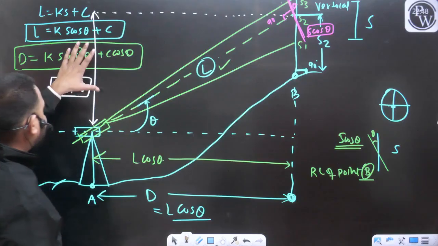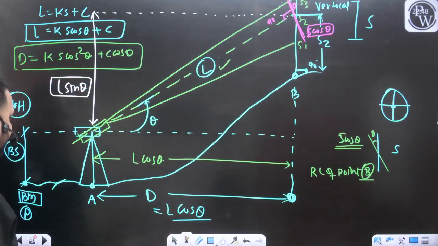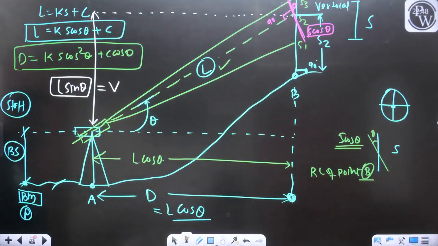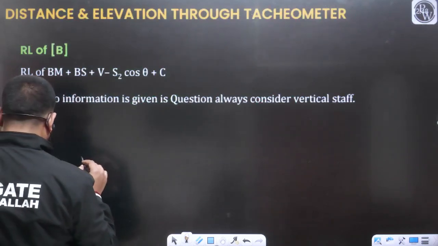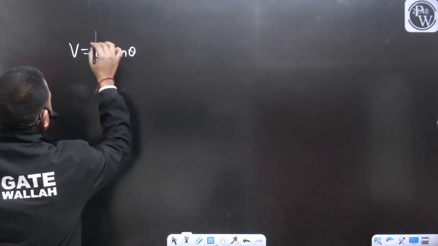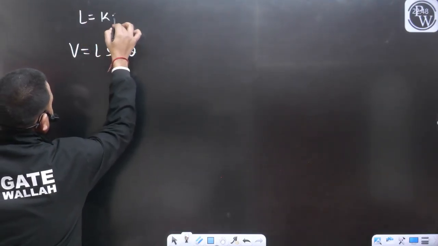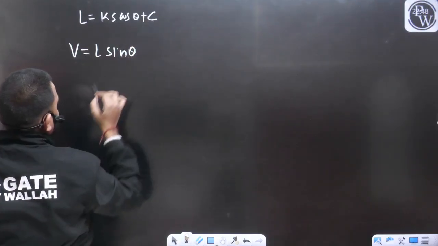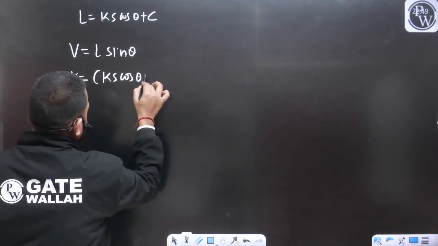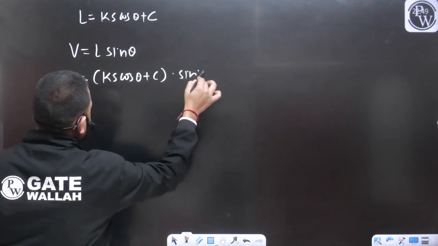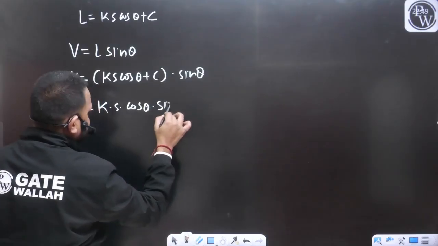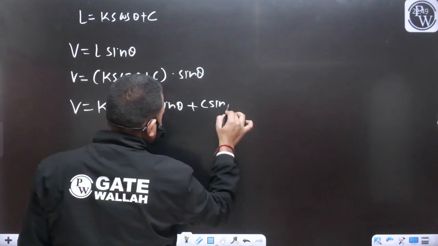Similarly, this distance is going to be L sin theta. So can I say this is the vertical distance? Can I write this V will be equal to L sin theta? What was L? L was Ks cos theta plus C. So we can write V will be equal to L, that is Ks cos theta plus C, into sin theta. So V will be equal to Ks cos theta into sin theta plus C sin theta.